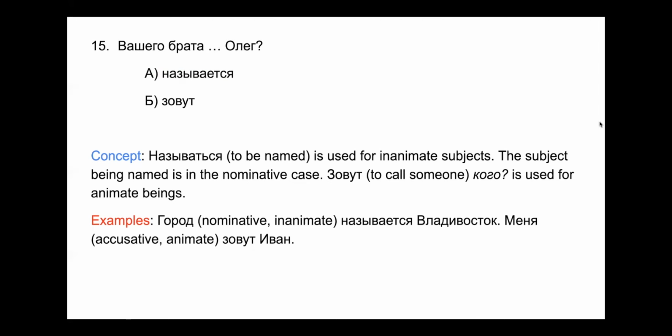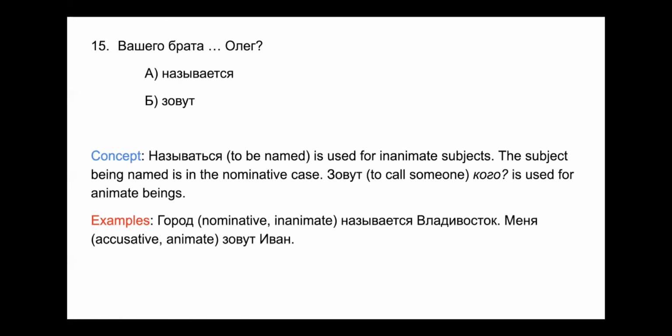Номер 15. Вашего брата называется или зовут Олег? Ваш брат is going to be the nominative case. Here we can see it's in the accusative animate. Ваш брат becomes вашего брата. And you might be thinking, wait, hold on.